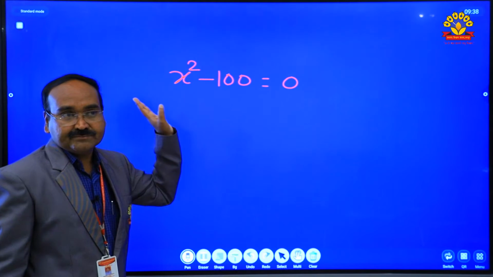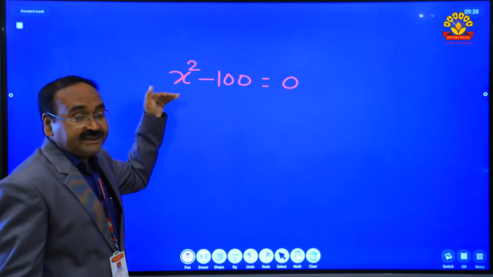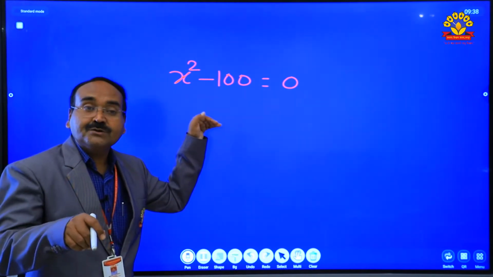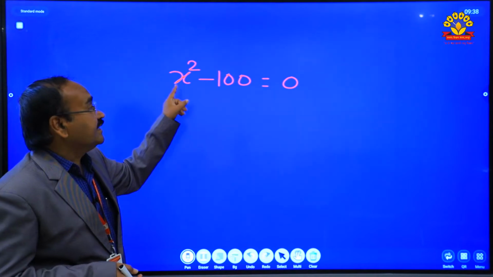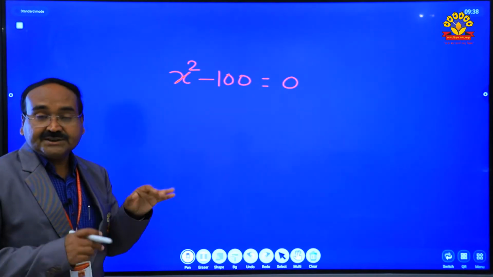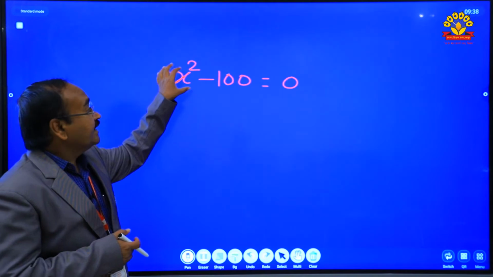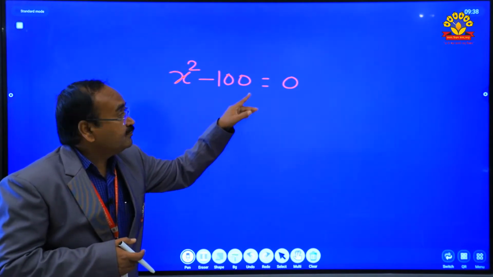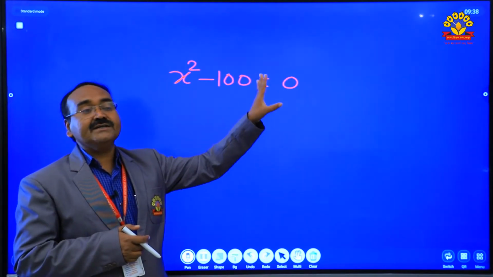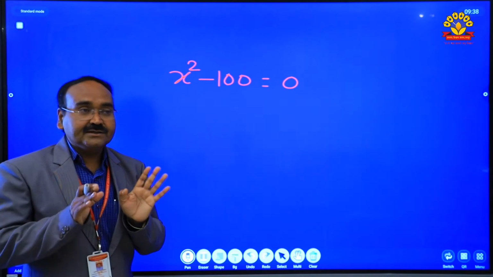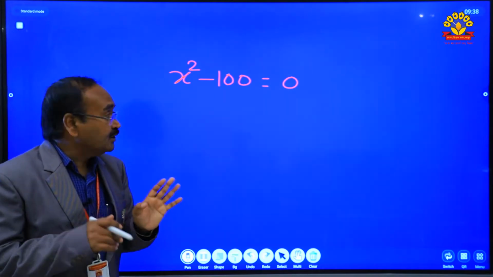We want to find the proper values of x which satisfy this equation, meaning when we substitute the proper value of x in the left hand side and subtract 100, we must get 0 on the right hand side. That is our solution. That is the method of solution.